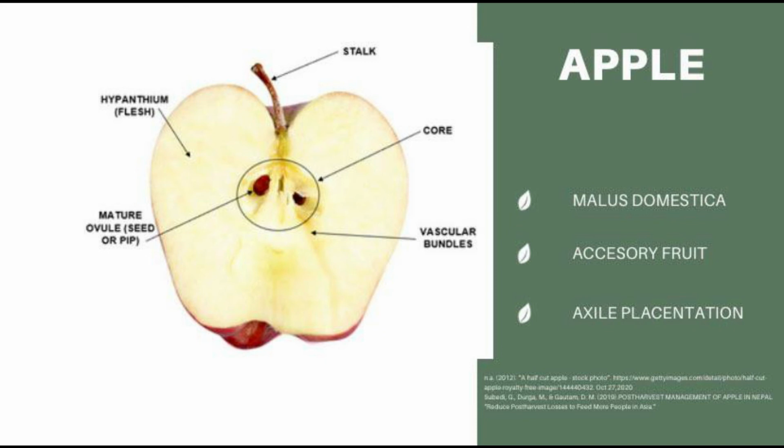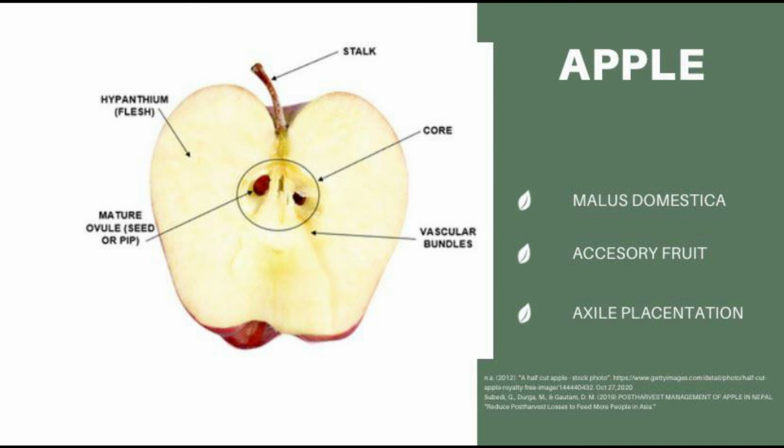It is the fruits that develop from another part of the flower and not from the ovary. An accessory fruit is a fruit in which some of the flesh is derived from some adjacent tissue exterior to the carpel. A perfect example for this is the fleshy part of apple from receptacle.